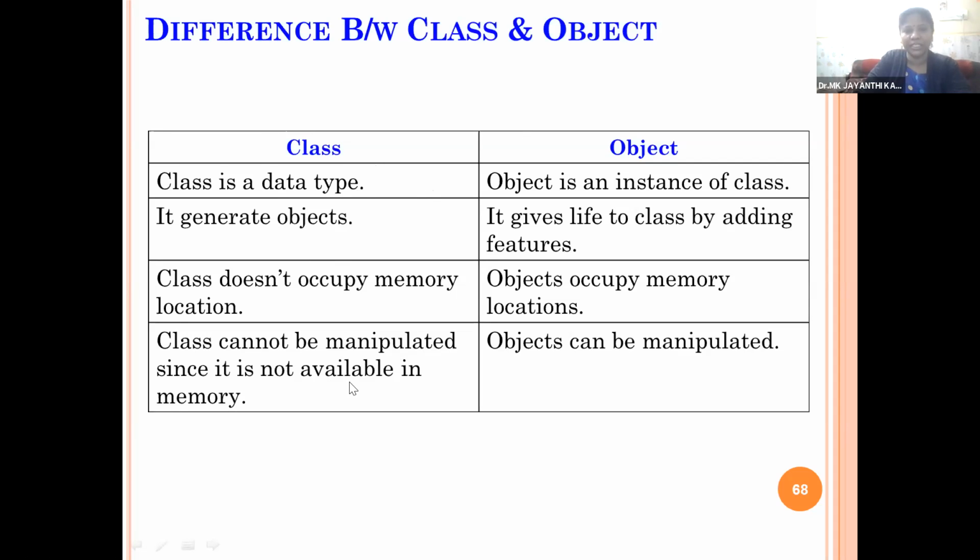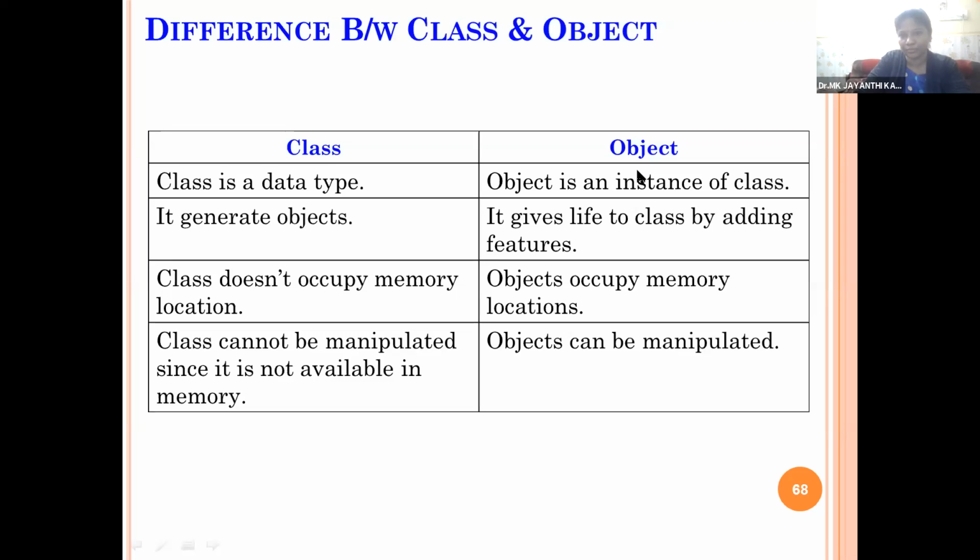It's only the declaration part. It is a static component, so it will not change. Once the class is declared, the content, the number of attributes, and the number of functions are fixed. We cannot change it further. If you want to change it, we have to totally modify it, or we have to go for inherited classes.